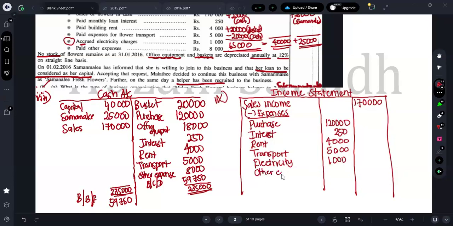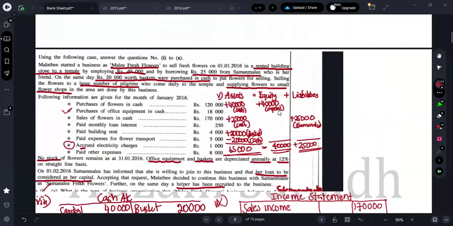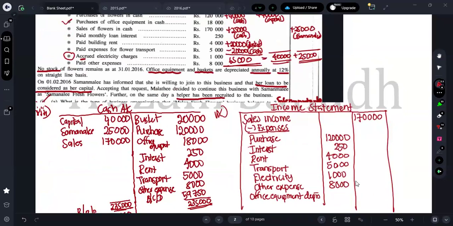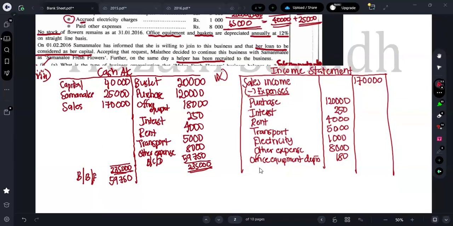Other expense is how much? 8,000. And also they are saying as what? No stock of flowers remain as at 31st January. Office equipment and baskets are depreciated annually at 12%. So here there are two depreciations. Office equipment depreciation, we already calculated somewhere, right? Already we calculated the office equipment depreciation as 180. Now basket depreciation we are supposed to find, no guys. So here you can get the answer as what?